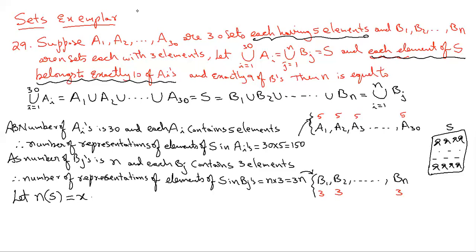What they have given, if you see this information: each element of S belongs to exactly 10 of the Ai's. There are X students in S. Every student participated in 10 Ai's. So how many cultural participation certificates will each student receive?